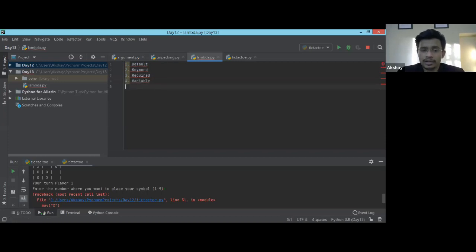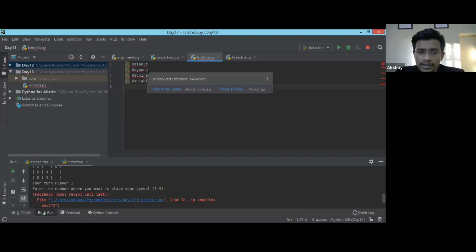Variable length arguments, as I already told you, are used for packing and unpacking variables. You can pack a whole list into one small variable and pass that variable to the function. There are two ways to go with variable arguments: one with a single star and one with a double star. For normal data types like integer and float, you just go with a single asterisk.